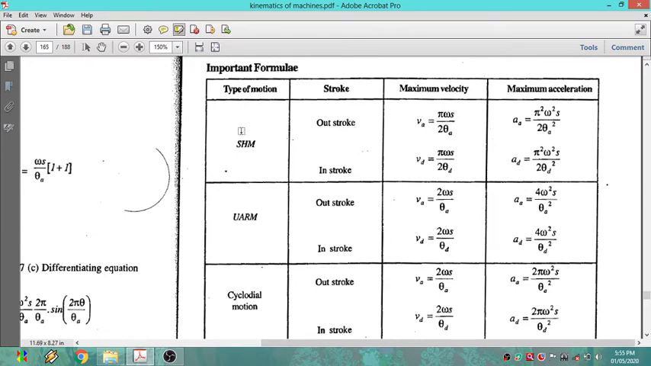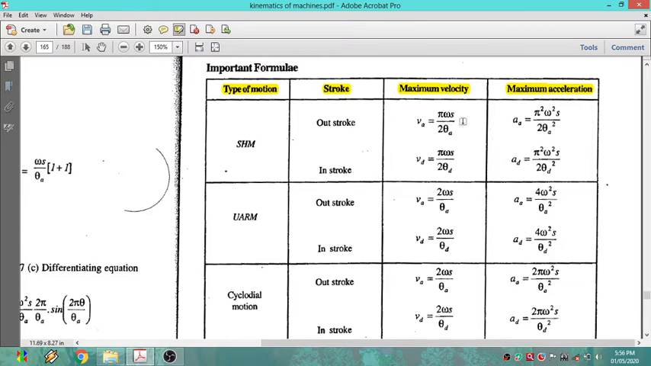Okay, so types of motion. First, what you have to do here is take one column and write types of motion, in the second column you can write stroke, and in the third column you can write maximum velocity and maximum acceleration. If you consider the problem, it will ask what is the maximum velocity and what is the maximum acceleration at a particular motion of that follower.